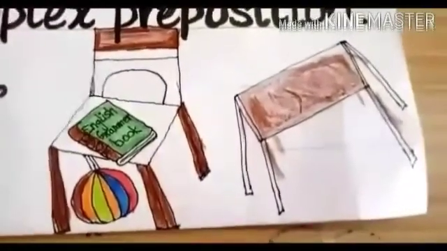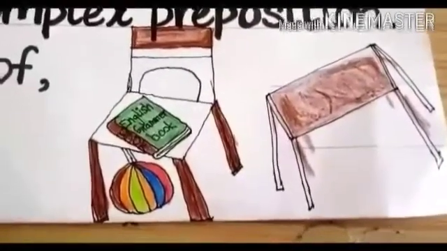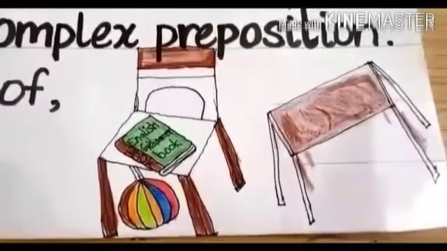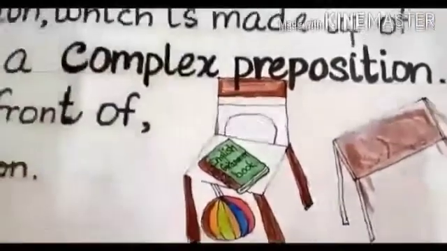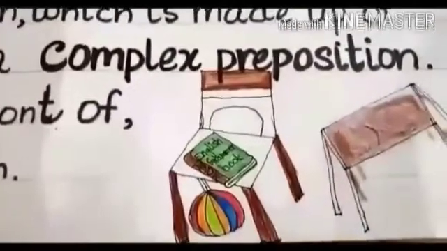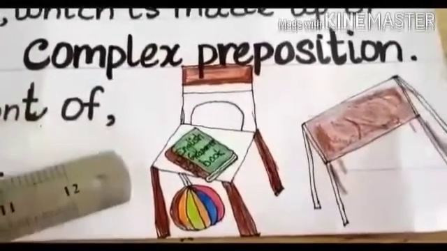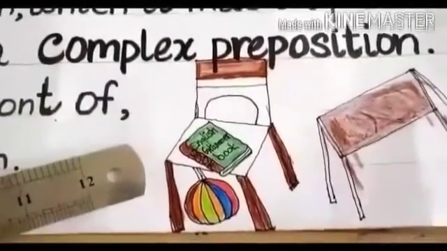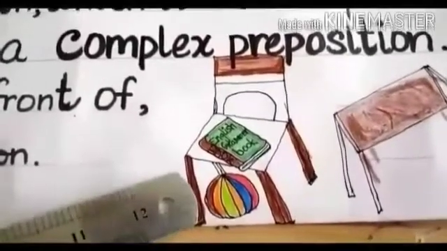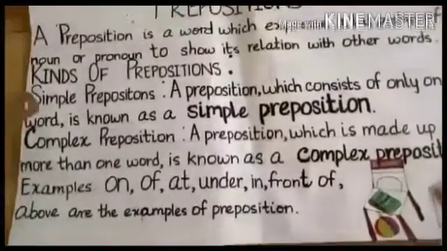If we don't use this word under, students, we are not able to get a relationship between this ball and this chair. So using the word under, we are totally confirmed that the ball is under the chair. If the word under is not there, we don't know where the ball is. Now I tell you something about simple preposition and complex preposition.